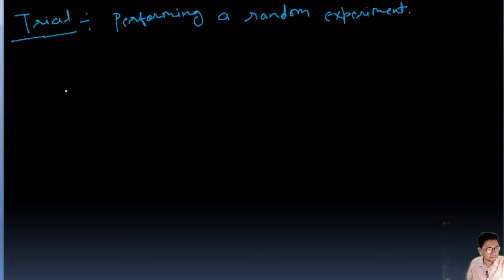Next is event. So what is event, guys? Event means the outcome of the experiment.